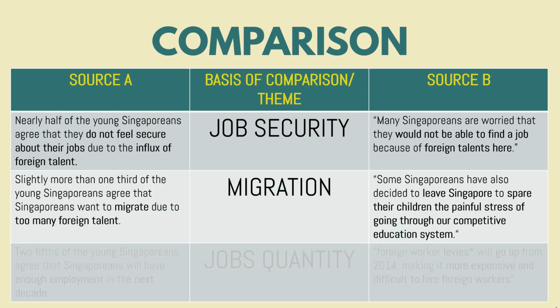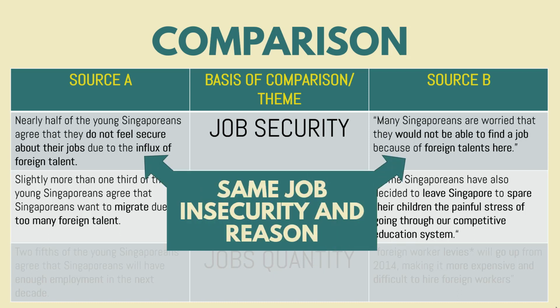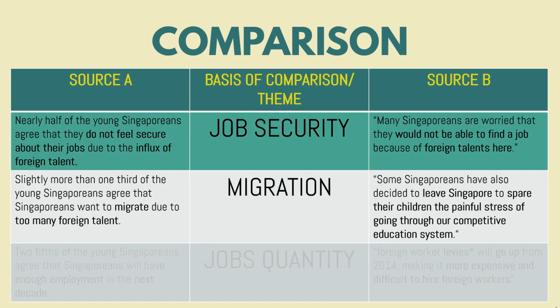Because when we are doing a comparison, we want strong evidence that your teacher feels, yes, this is a comparison. When we have something flimsy, and you are making any claims that it increases job quantity, that will be an inference which we do not want. Next, we're talking about the same job security and reason. They do not feel secure about the jobs, they will not be able to find jobs and they are worried about it. And the reason: foreign talent. See the magical words foreign talent, essentially the same reason. So this will be an excellent example of a comparison of similarity.